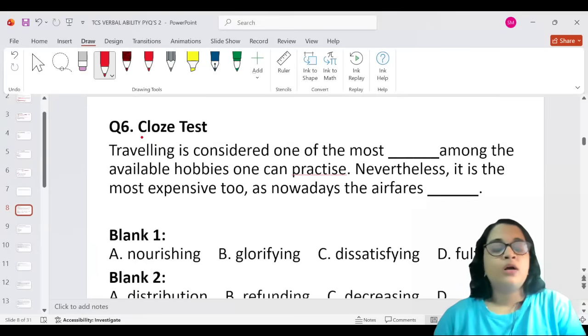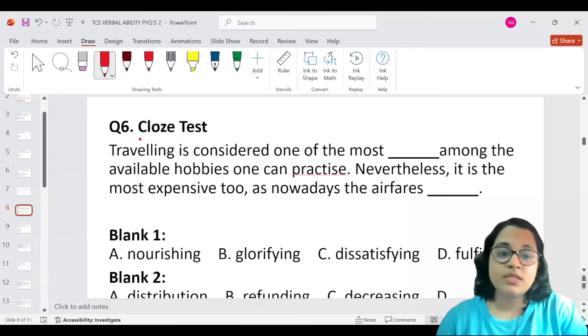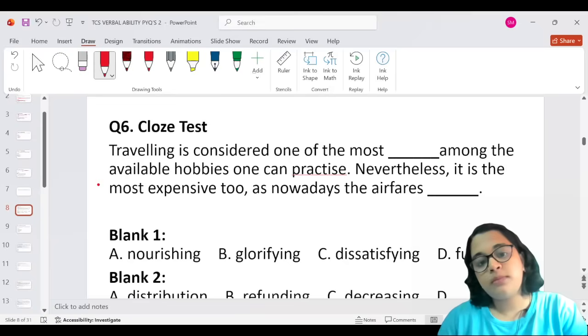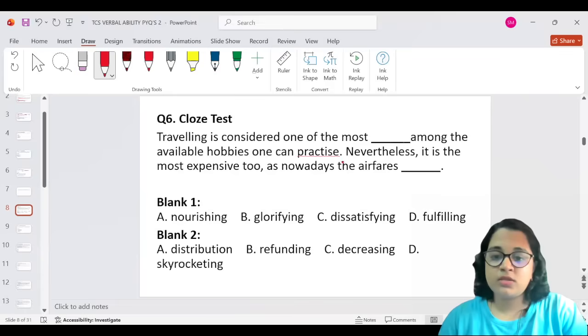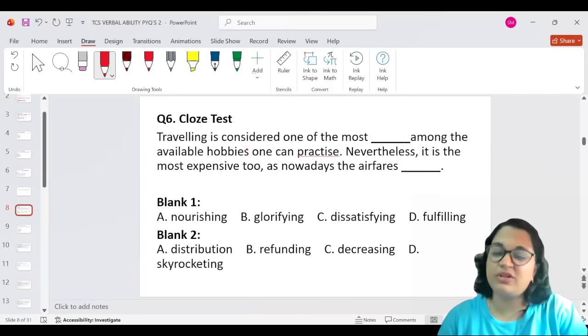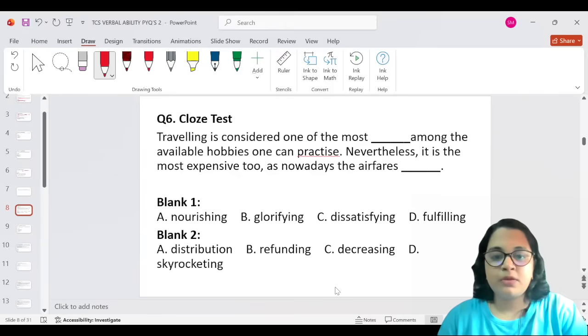Let's go to the close test. Traveling is considered one of the most blank among the available hobbies one can practice. Nevertheless, it is the most expensive one too, as nowadays the airfares are increasing. I think I blurted out a hint of the answer, don't worry about that.